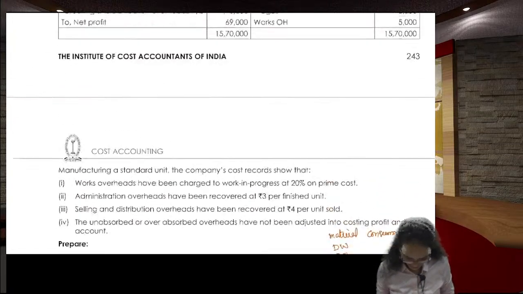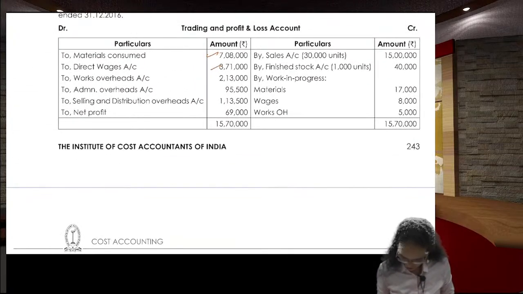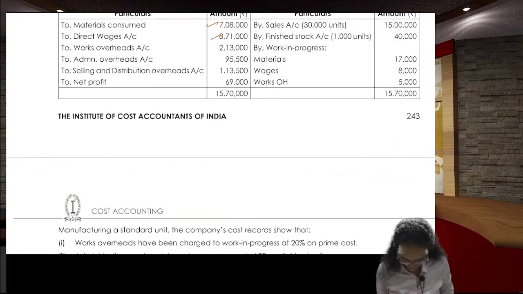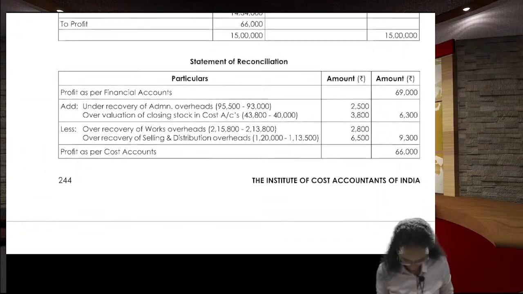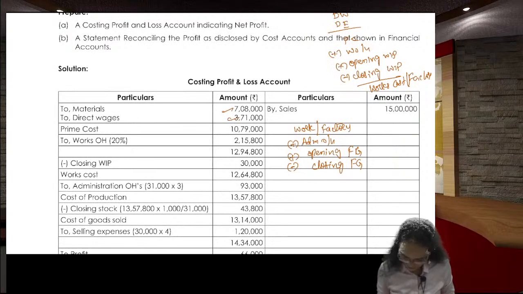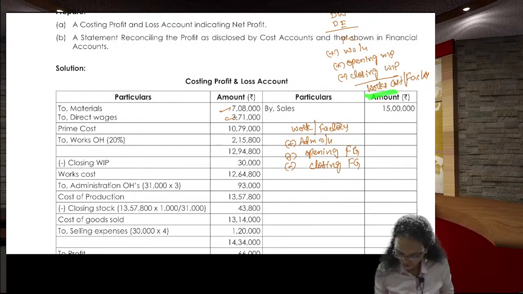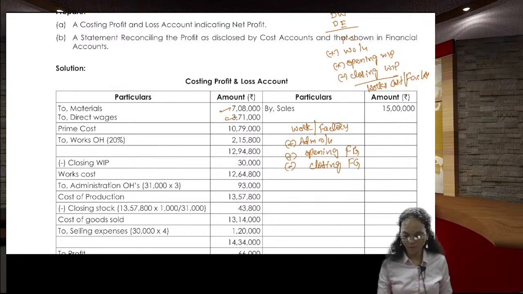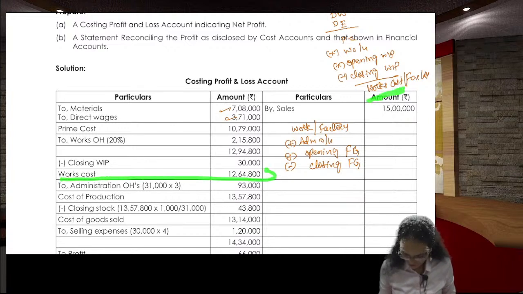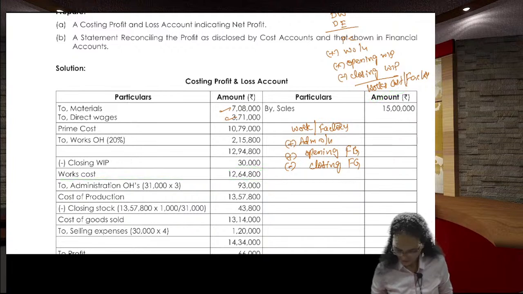After deducting closing work in progress, you will get the works cost or the factory cost. 12,94,800 minus 30,000 is 12,64,800.